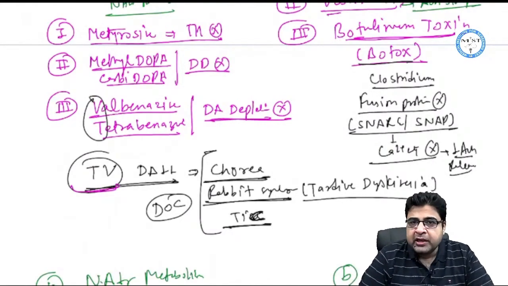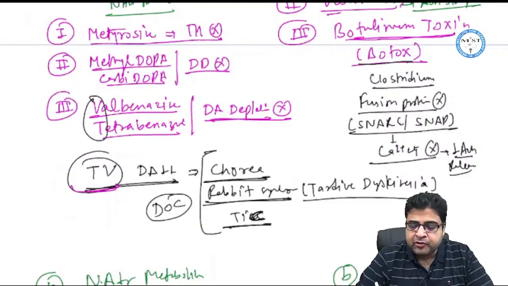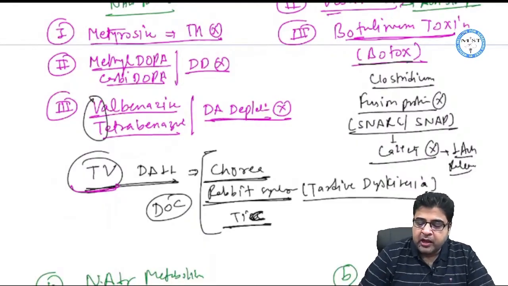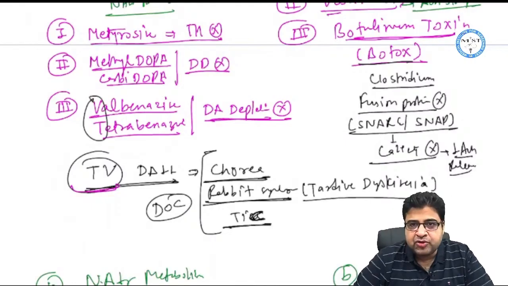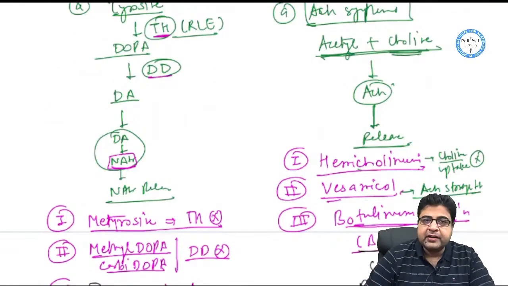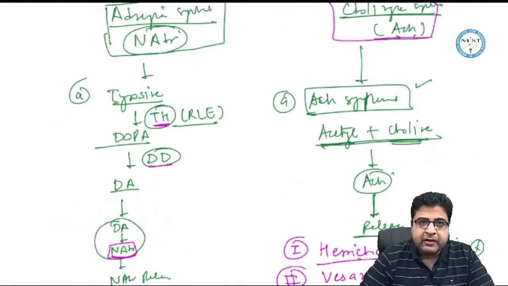Botulinum toxin is an inhibitor of fusion proteins like SNARE and SNAP, and it blocks calcium entry. When this calcium entry does not take place, acetylcholine release will not occur. The other pathway is the noradrenaline synthesis pathway.